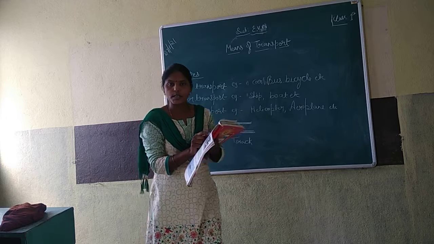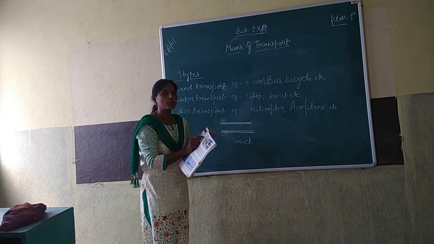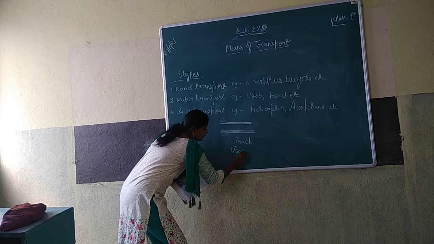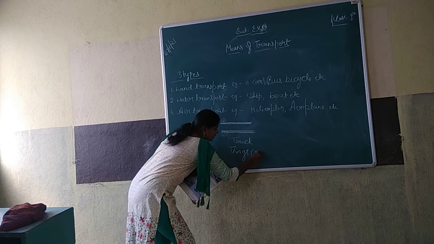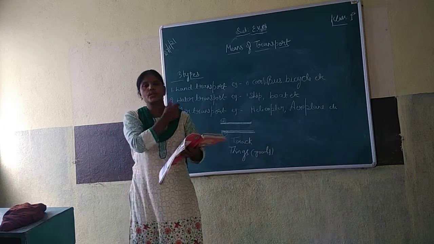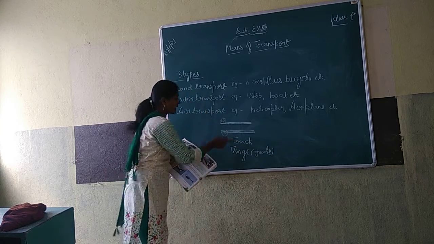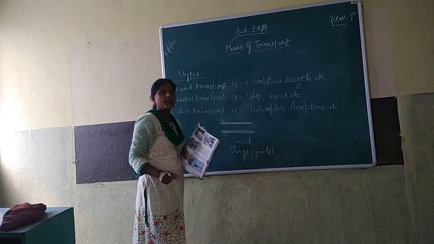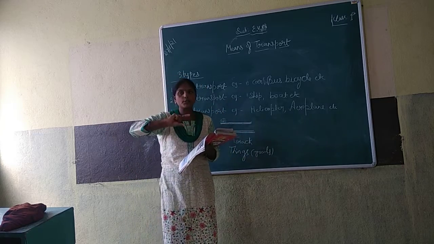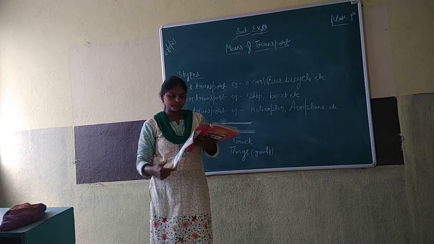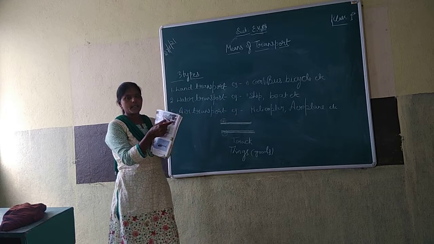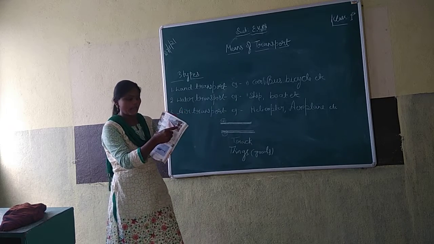And goods also. Goods means things. Goods means what? Goods means things. We call them goods. Things also they will take, and people, from one place to another place, one city to another city. Okay, understood? This is about rail. This is about train.